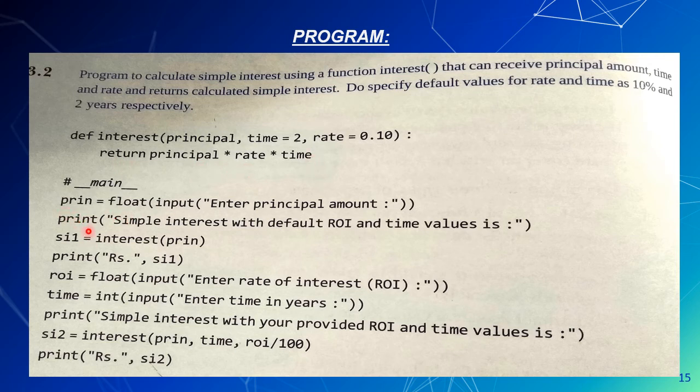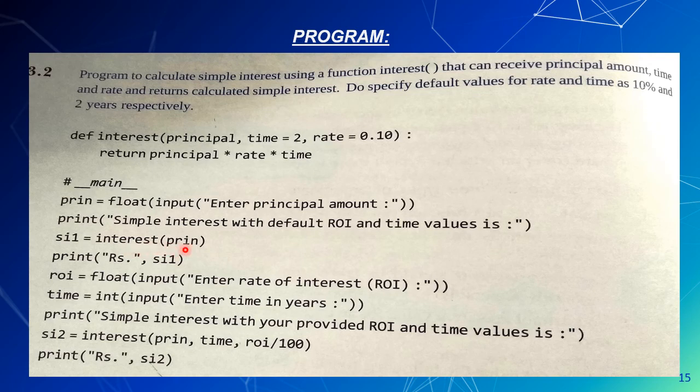Suppose we will execute the program with top level statements. First, we will take the principal amount from the user and store it in a variable. Then we will invoke the same function interest with this entered value. Suppose we have entered 2000, so the interest function will be invoked with the value 2000.